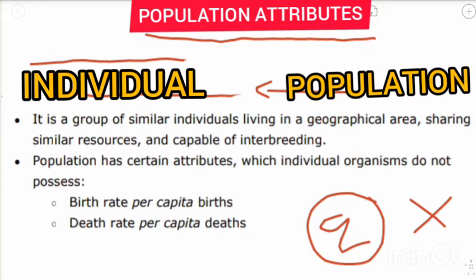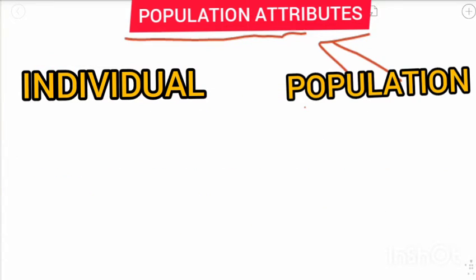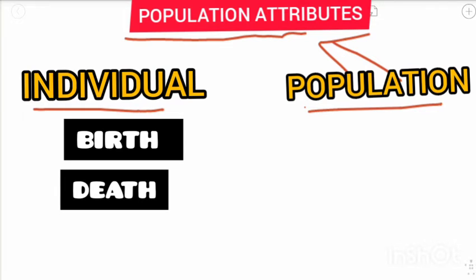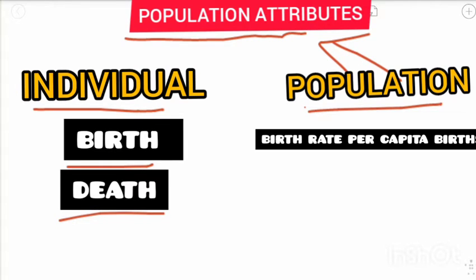What are population attributes? So we take two things. One is individual and another one is population. When we talk about an individual, there are two main important terms, that is birth and death, right? Birth of the individual and death of the individual.